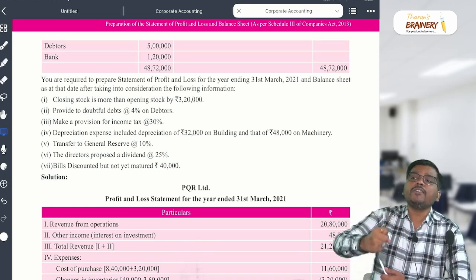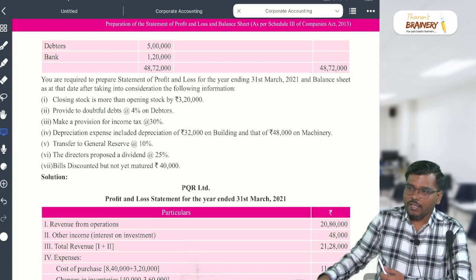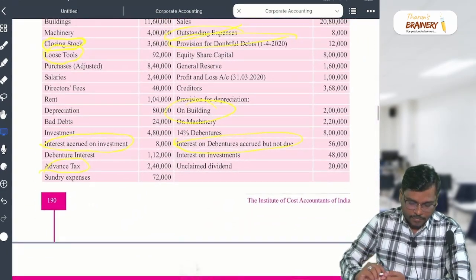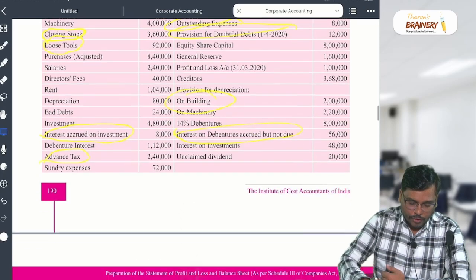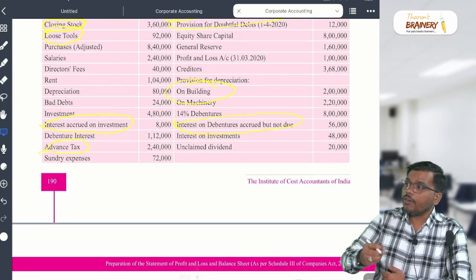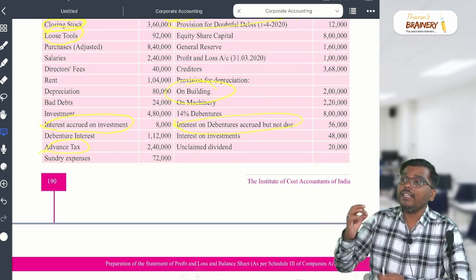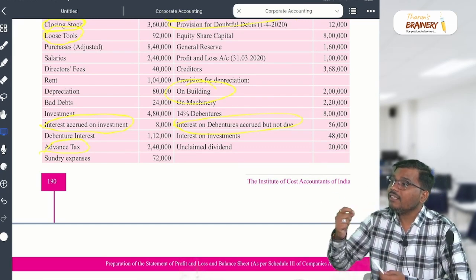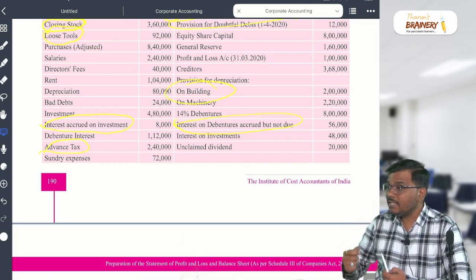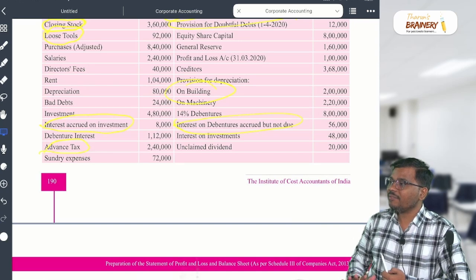Now how to identify which place it will go? It will come in one place. Okay, sir, how should we understand where it will go? Whether this item will go in the balance sheet or in the statement of P&L, it is decided by the nature of the item. What is the primary character of that item? Is it an asset, liability, income, or expense?